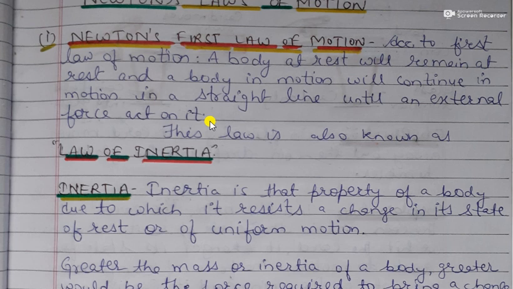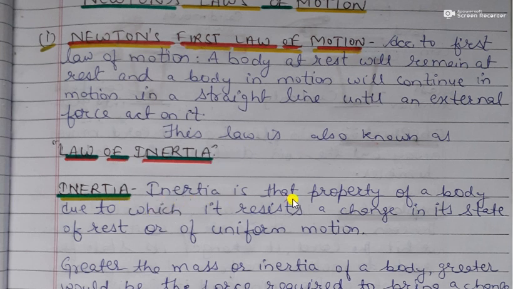Suppose a book is lying on the table, it is at rest. So the book will be at rest until we apply the force of our hand to pick up the book or move the book. This law is also called the law of inertia. Now what is inertia?